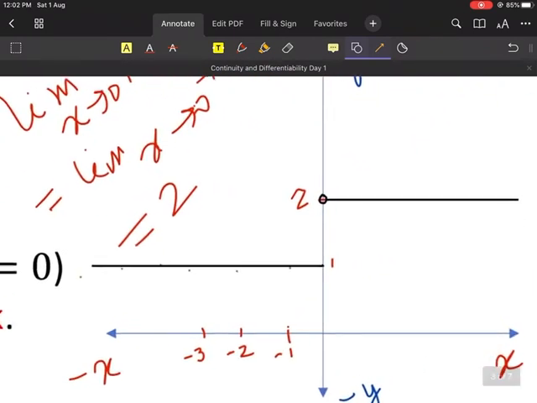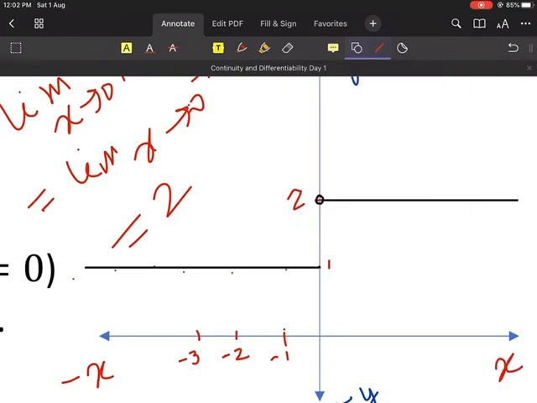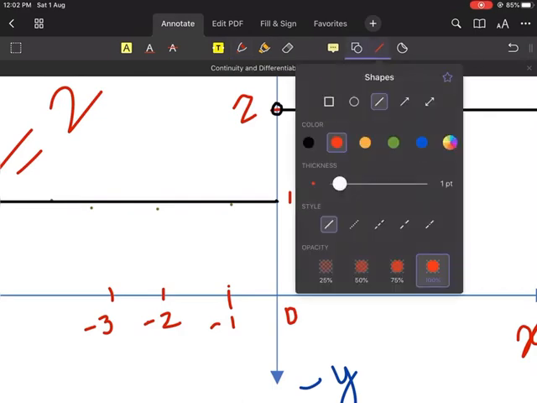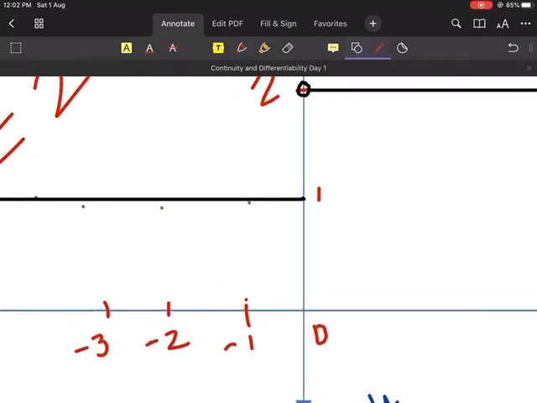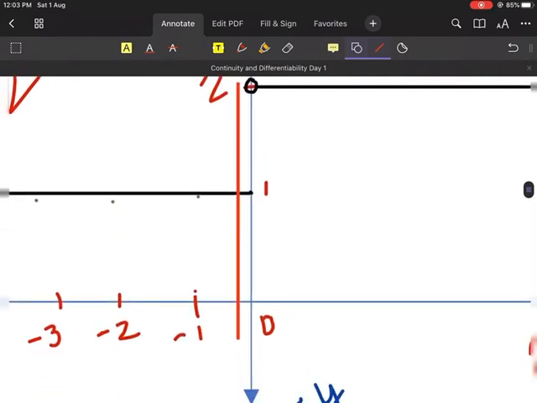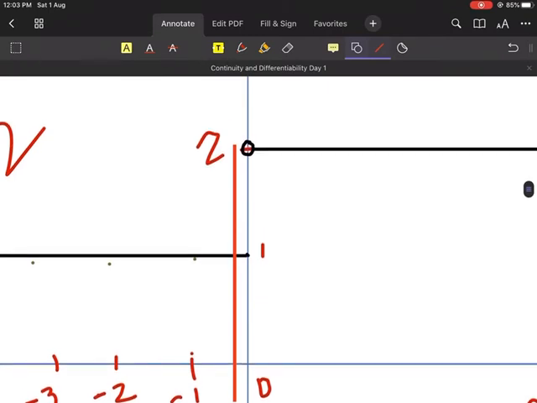Now I will explain what limit actually means. Look at here. This point is our 0, right? And we are finding the limit at the point 0. So if I draw a line on the left hand side of 0, and draw another line on the right hand side, everyone please be very, very clear.